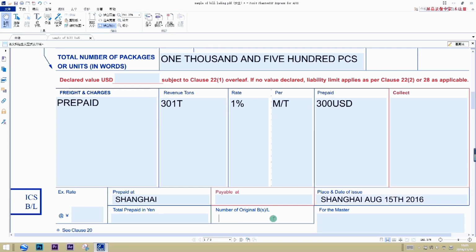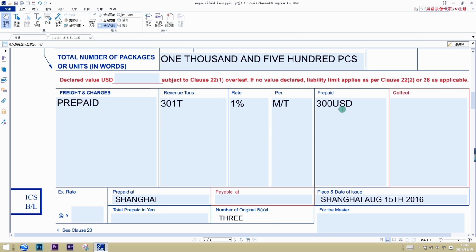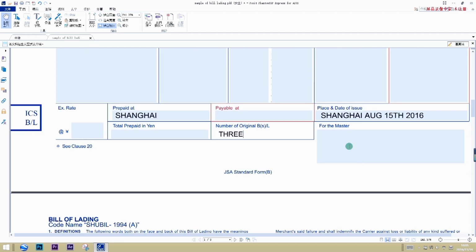Number of original bills of lading. According to the letter of credit, as we mentioned in the very beginning, full set of, it is generally understood as the number of copies of the 3 originals. So here we fill in 3. At the end of it, the master or his agent should sign here. We have LXX Shipping Exchange Inc. Now we have finished the filling process.